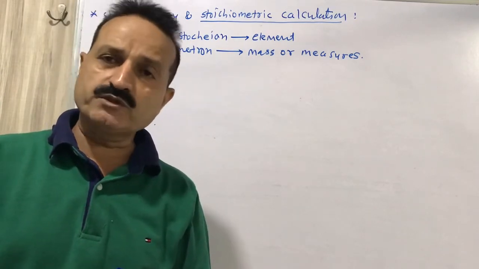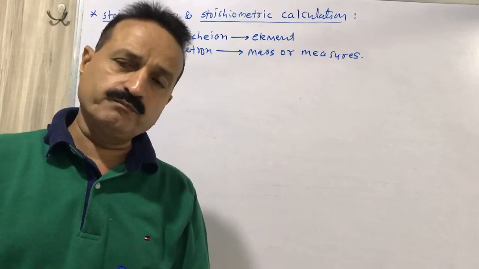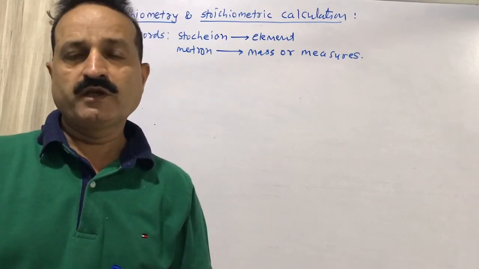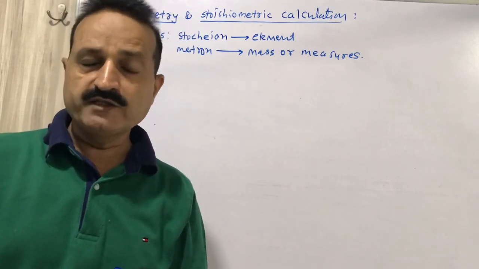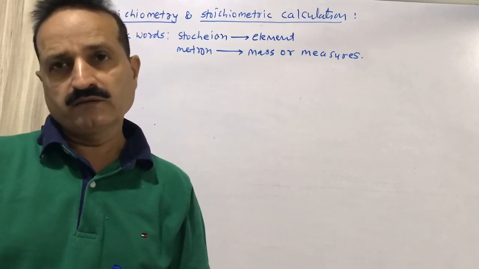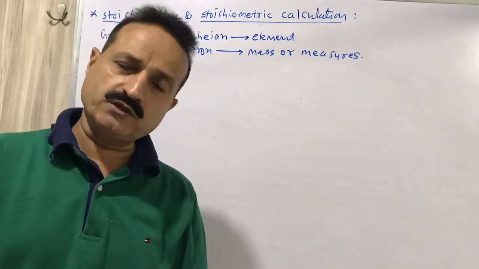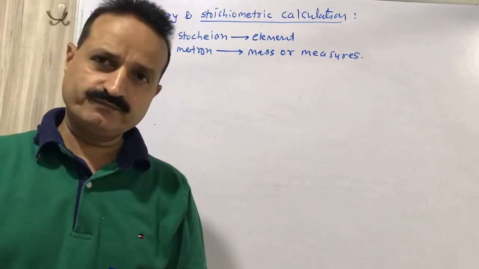So first we will take one reaction. It is a combustion reaction. Methane will undergo combustion in the presence of dioxygen and it is known as the reactant, and carbon dioxide and water will be the products.